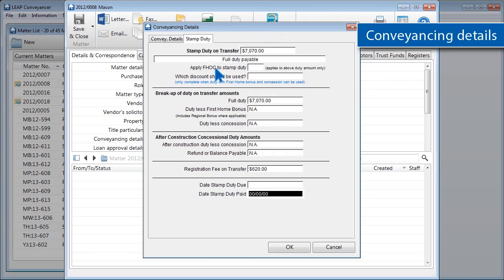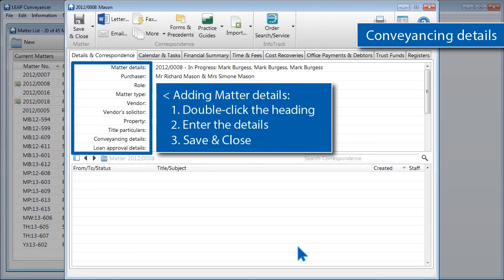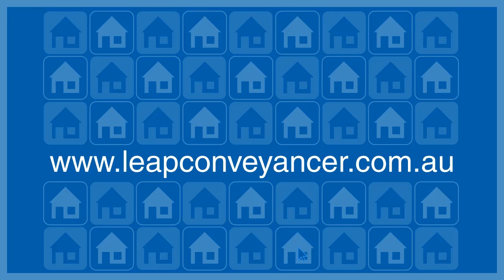Again, I press OK. To continue adding details into your matter, you simply double-click the relevant heading and start entering the details in the card or window that pops up. Then click Save and Close to save onto the matter. This concludes creating a new matter with Leap Conveyancer.